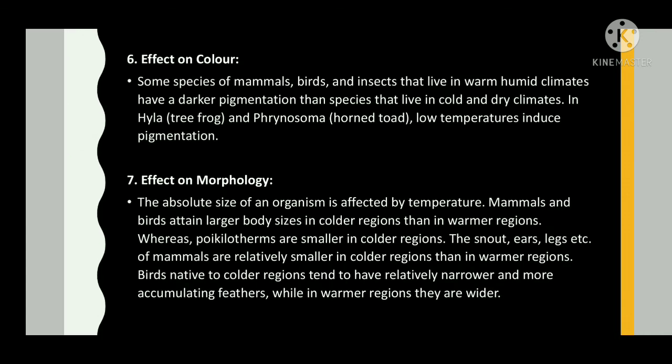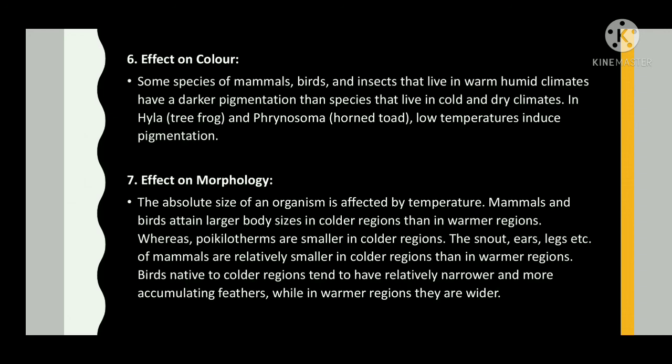Effect on color. Some species of mammals, birds, and insects that live in warm, humid climates have a darker pigmentation than species that live in cold and dry climates. In Hyla, the tree frog, and Phrynosoma, the horned toad, low temperatures induce pigmentation.